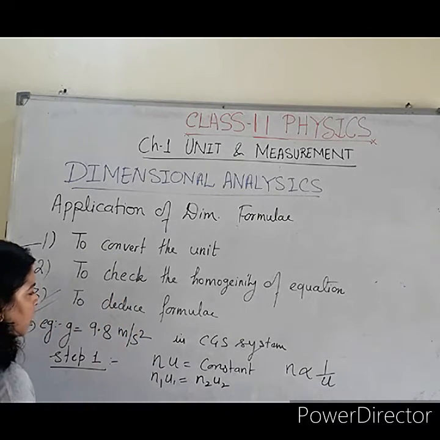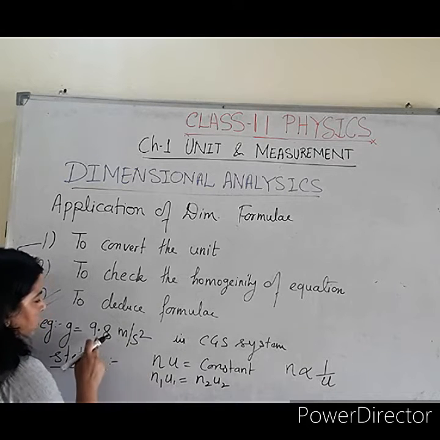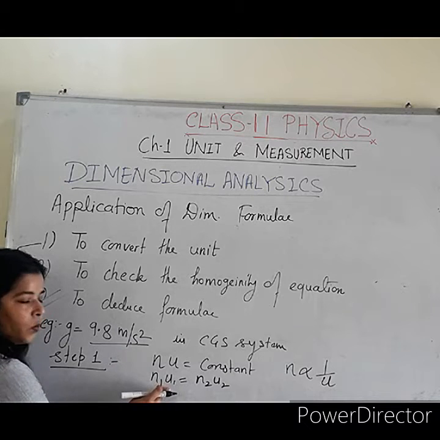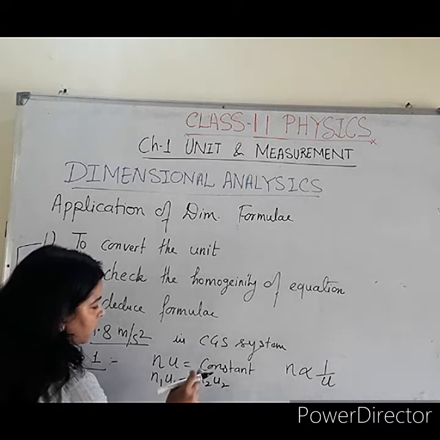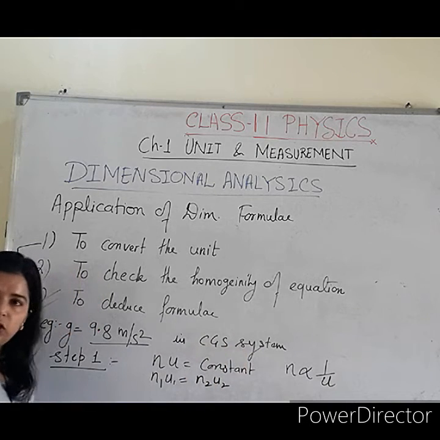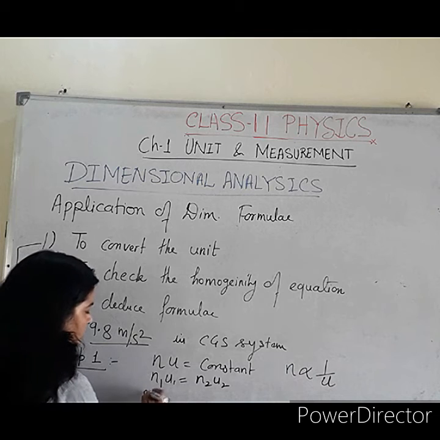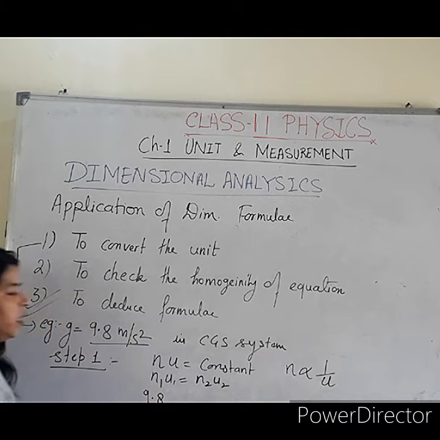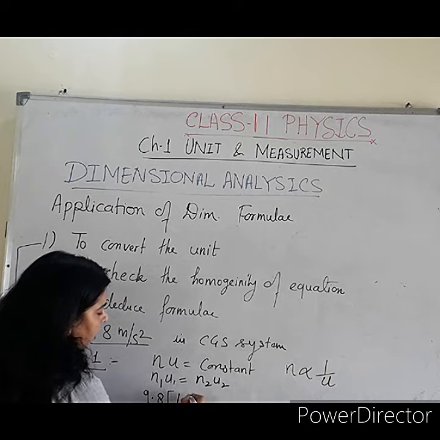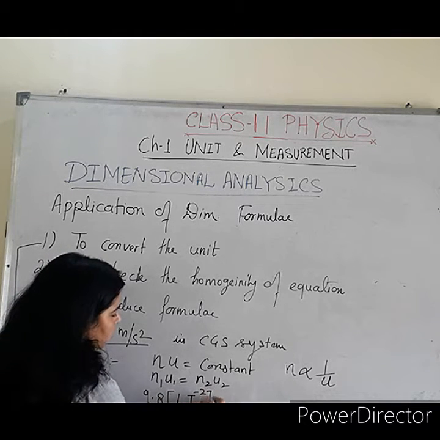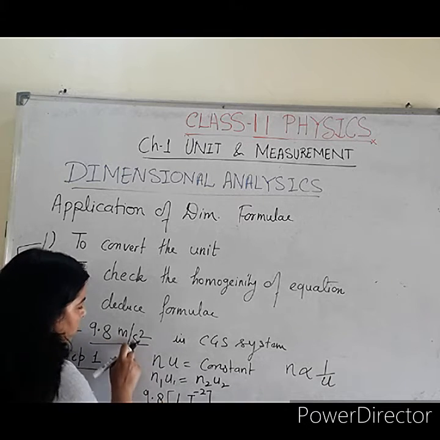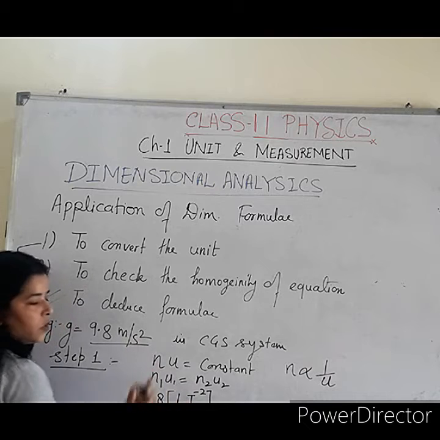So what you have to do is apply the numeric value which is given in the question and the corresponding unit in dimensional formula form, and on the other side you will get the numeric value in the unit which is asked in the question. Here the numeric value is given as 9.8, and for meter per second square you will use the dimensional formula LT^-2. For meter, L is length, and for second to the power minus 2, T^-2.